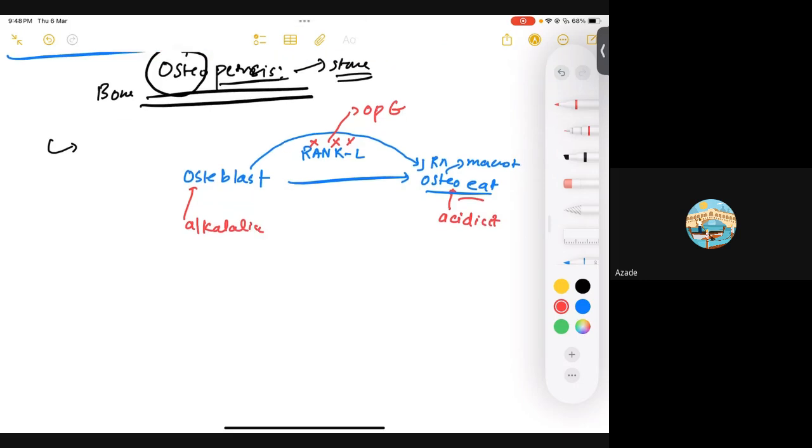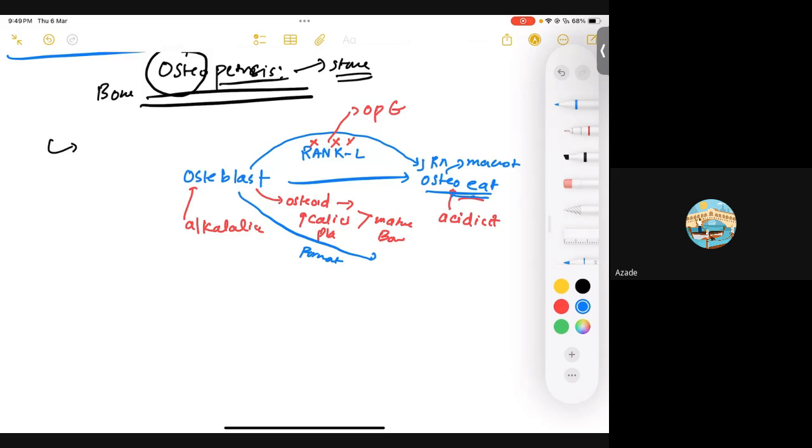Okay, so we basically know that we have osteoblast and osteoclast. What's the main function of osteoblast? Osteoblast mainly lay down a matrix which is known as osteoid, right? And osteoid in turn gets calcified and phosphate is added, and then you are going to see a mature bone, right? So osteoblasts are important for bone formation. Can I say that? And for example, if I want bone remodeling or resorption of bone, osteoclast does that because they are macrophages, they eat bone, right?